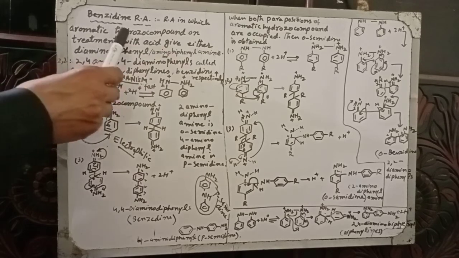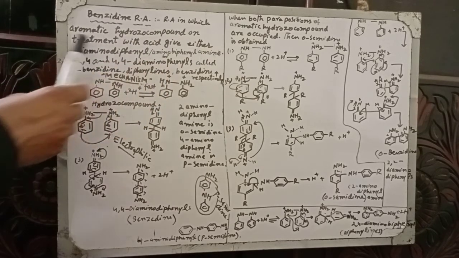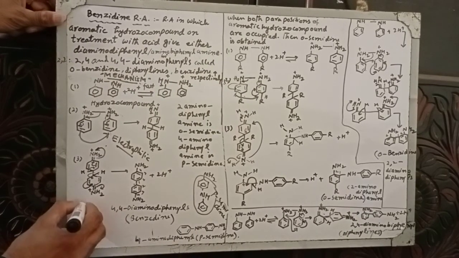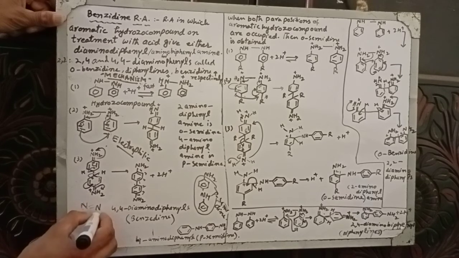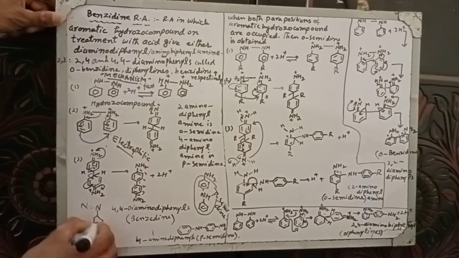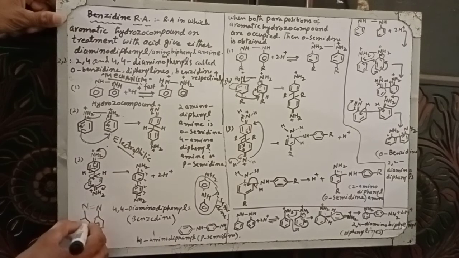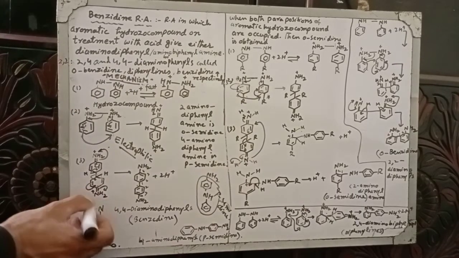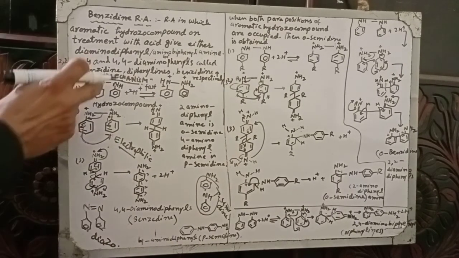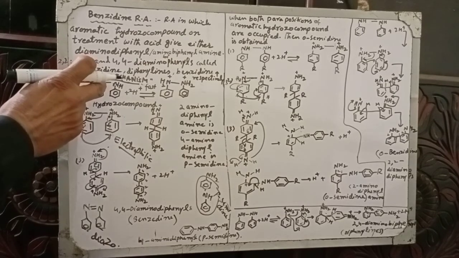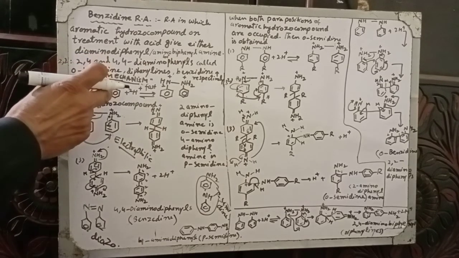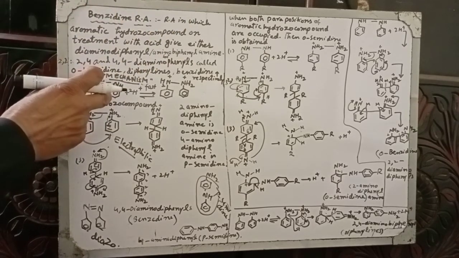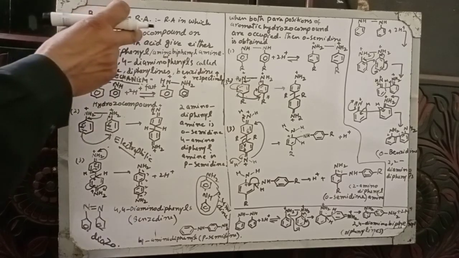Today we are studying benzene rearrangement. Rearrangement in which aromatic hydrazo compound... An azo compound is when two nitrogens are attached by a double bond and then there is the benzene ring. This is called the diazo aromatic compound. When the double bond breaks and two hydrogens are attached to the nitrogens, this is called a hydrazo aromatic compound.